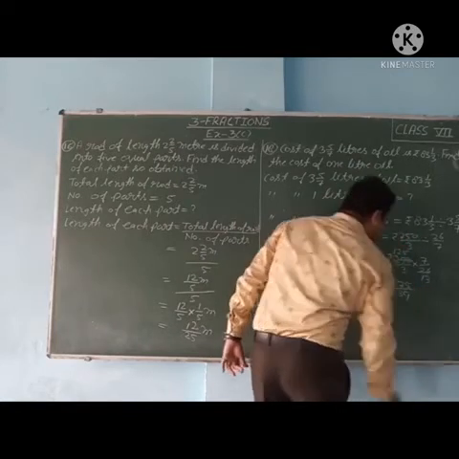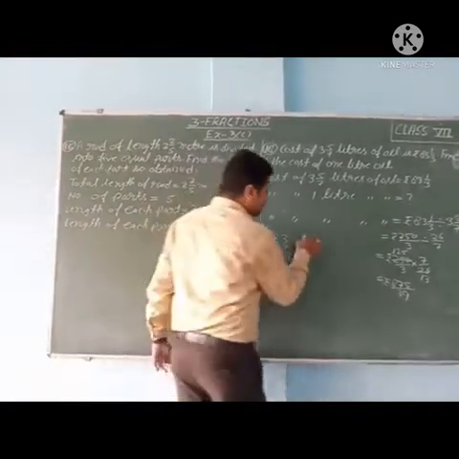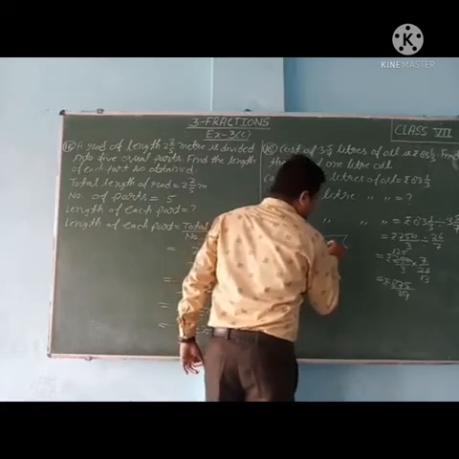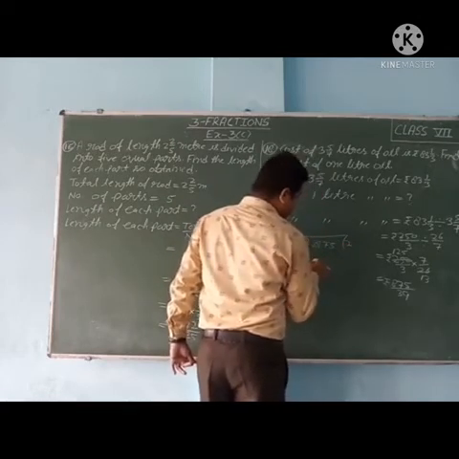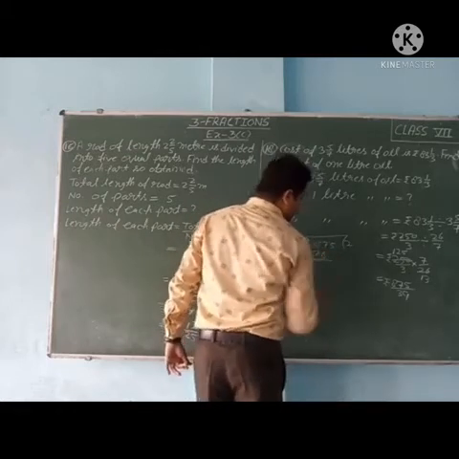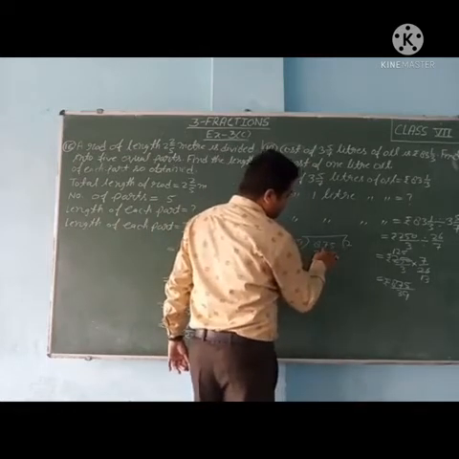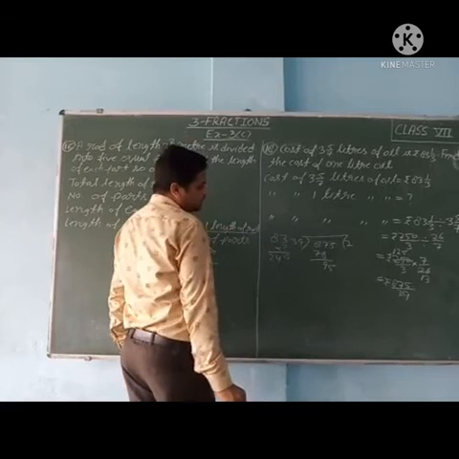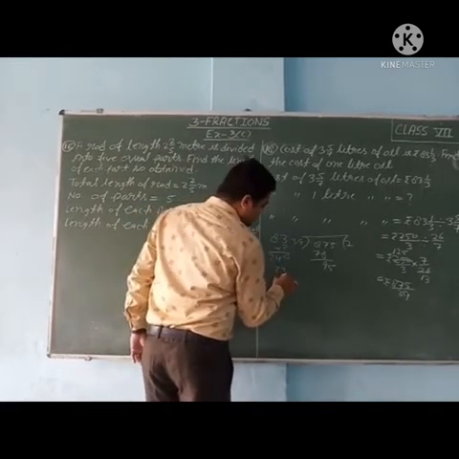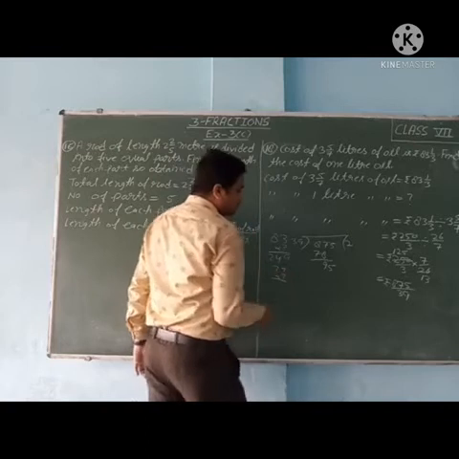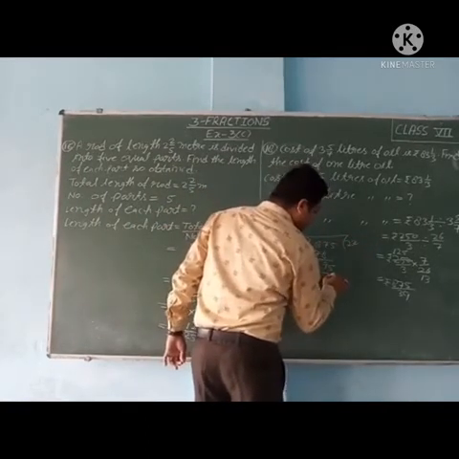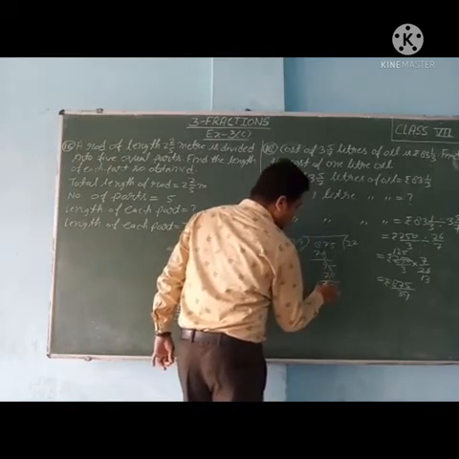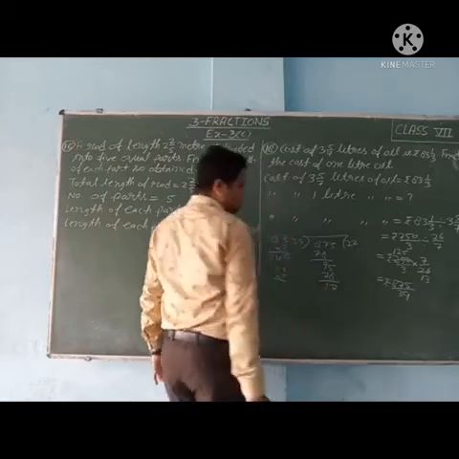Now we will convert this into a mixed fraction. So see how we will convert 875 upon 39. 39 twos are 78. Remainder: 10 7, 17. 17 minus 8, 9. Then 5. So 39, see, 3 will come here. So 39 twos are 78. 10 5, 15 minus 8, 7. And 8 minus 7, 1. So the remainder is coming 17.